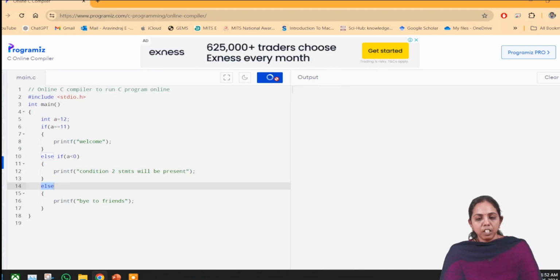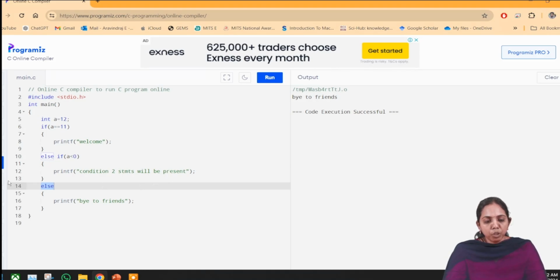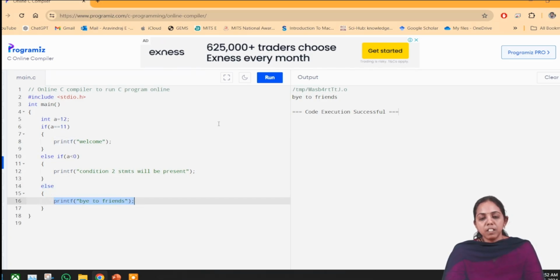We will check whether that is printed. Bye to the friends is displayed, because the first condition was false, and the second condition is also false. So obviously it will go to the else part and display bye to the friends. This is how the flow of execution works for if else statements in the C programming language.